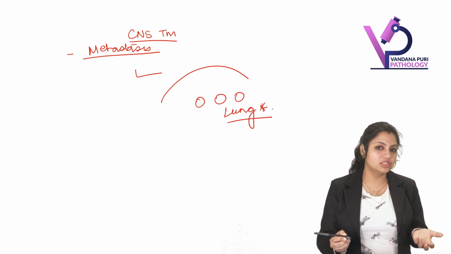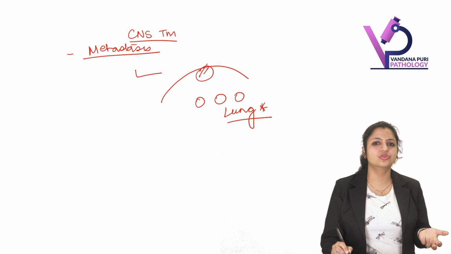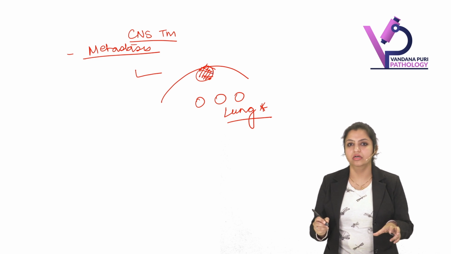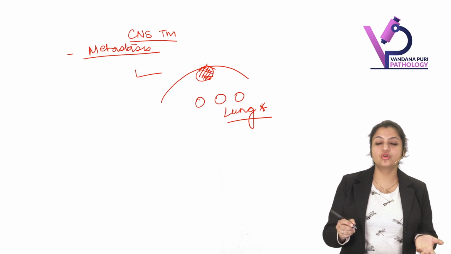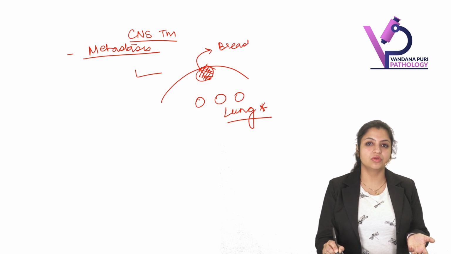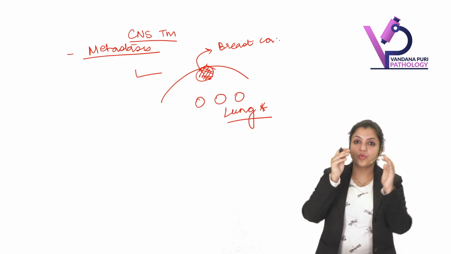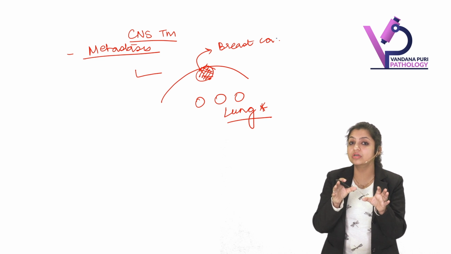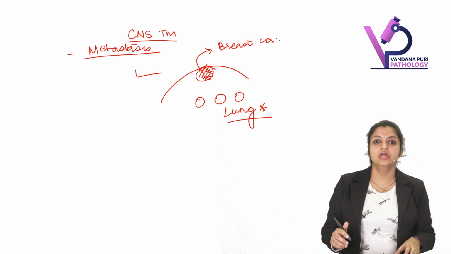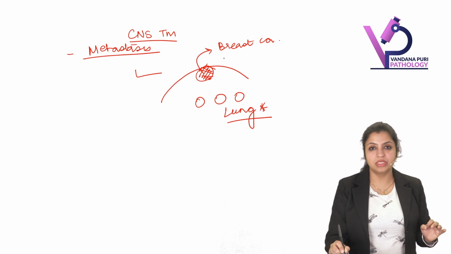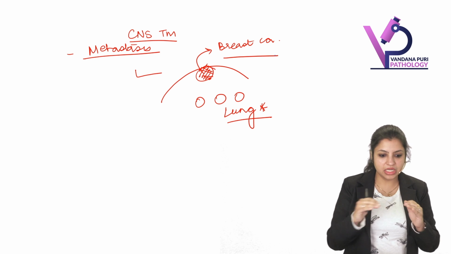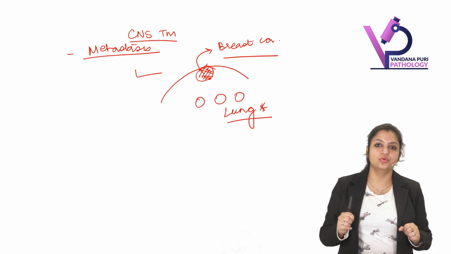But if somebody changes the question and asks you which is the most common tumor which sends metastasis to the dura mater, okay, so dura mater or leptomeningeal metastasis is most common with which tumor? Breast carcinoma. Remember, breast carcinoma is one such tumor which can even cause a solitary dura mater nodule. It can even cause solitary dura mater metastasis. So please remember, breast carcinoma is a typical tumor causing metastasis to the leptomeninges or to the dura mater.